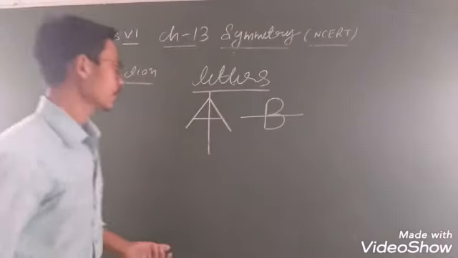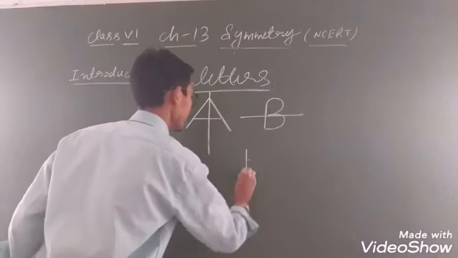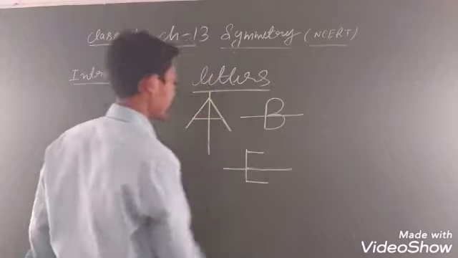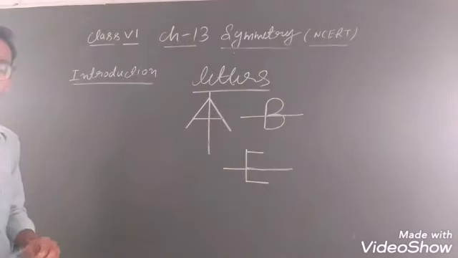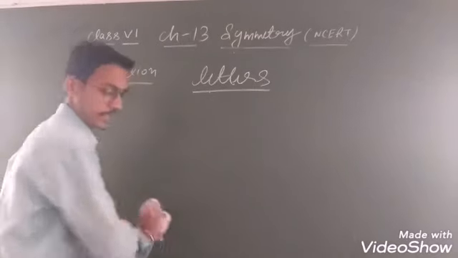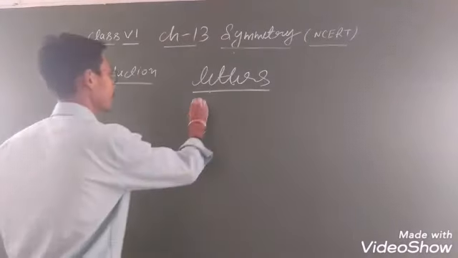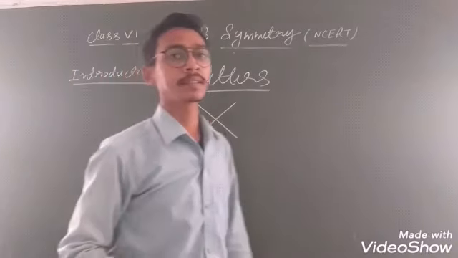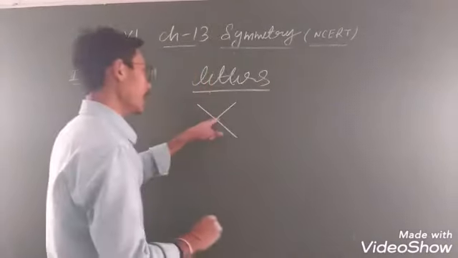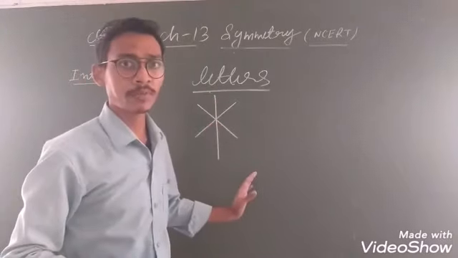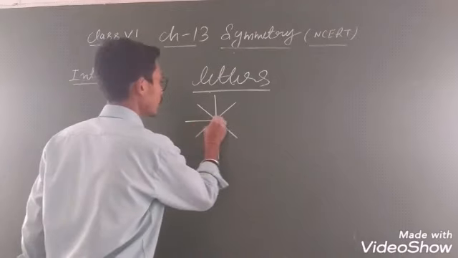Clear everyone? Similarly, if you have to draw the line of symmetry for E, you will draw a line like that. देखो, this divides into equal parts. तो by this you can find out, student, very easily. ठीक है ना? Some other example, student, जैसे X. तो can anyone tell how many lines of symmetry in X? Very easy. देखो, X, first line of symmetry is vertical, and another you can draw like that.